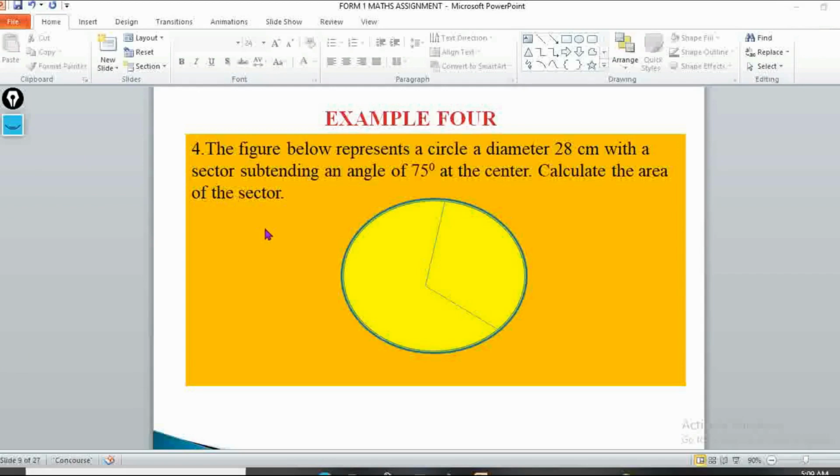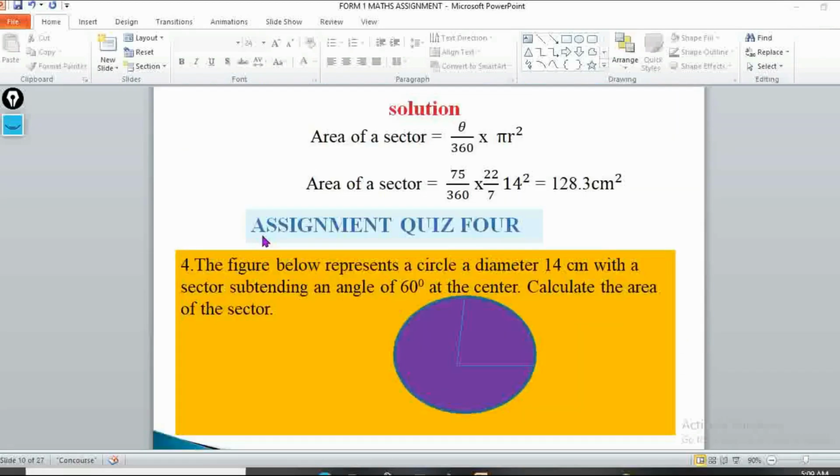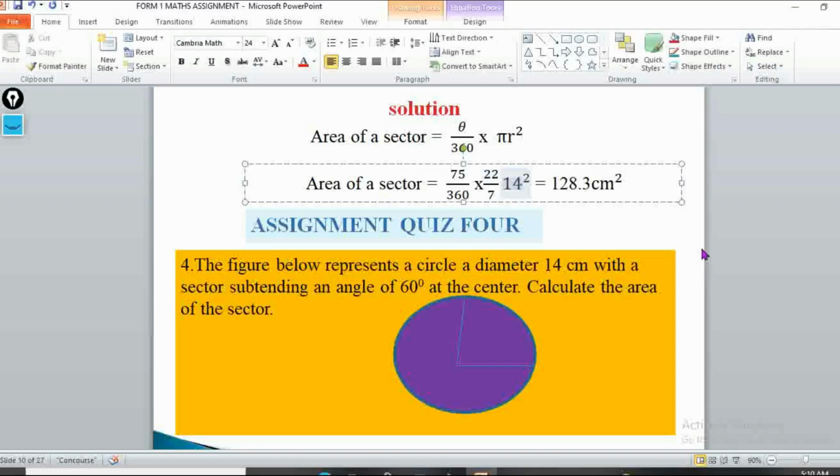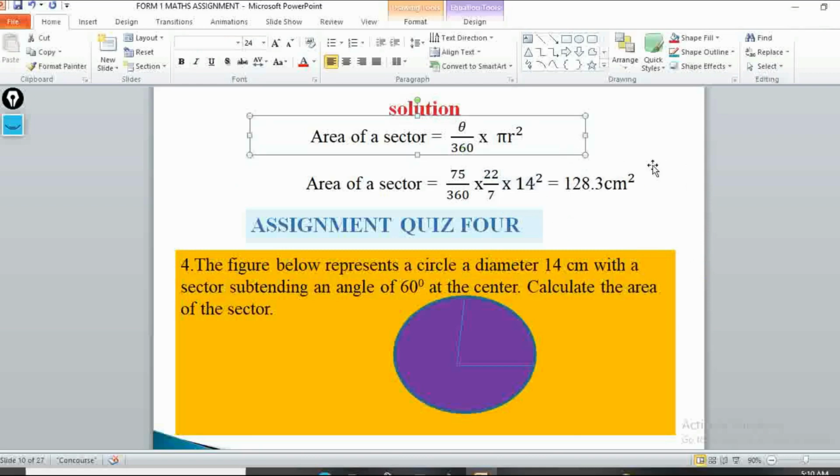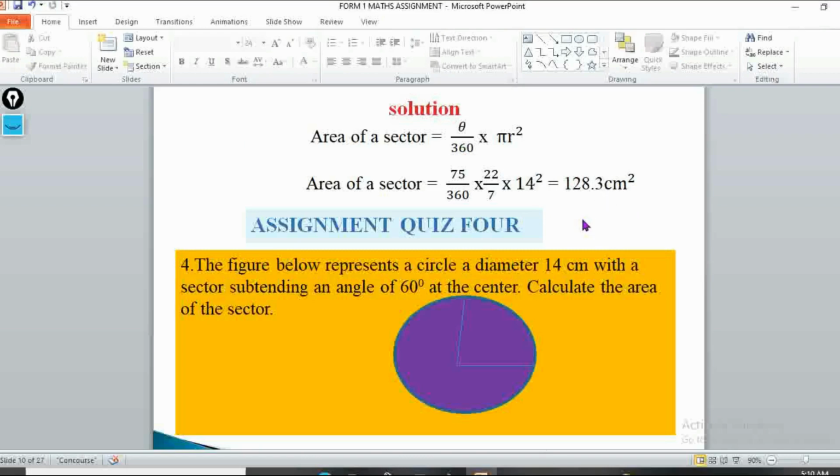So let's look at how we're going to come up with the area. We know that the area of a sector is given by theta over 360 times pi r squared. So if we substitute the angle, which is 75 over 360, then times 22 over 7, then times 14 squared, we get 128.3 square centimeters as our answer.